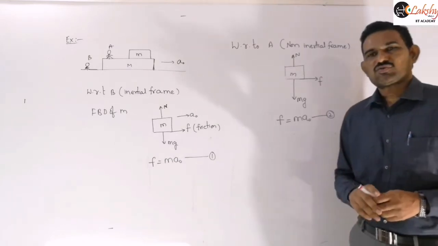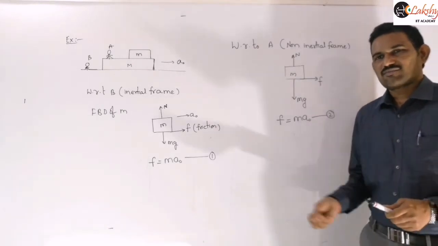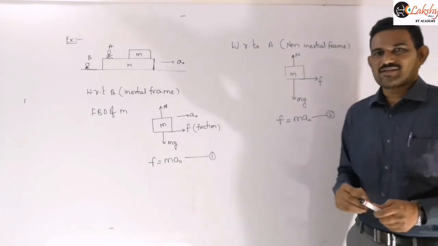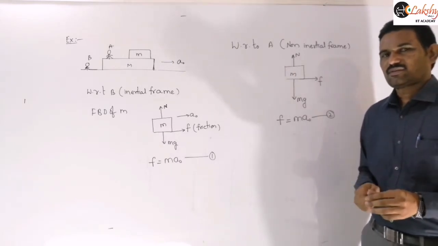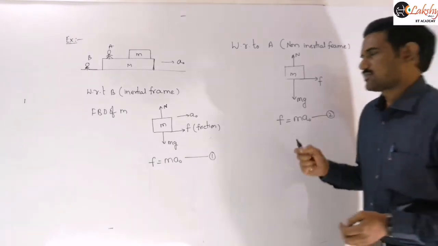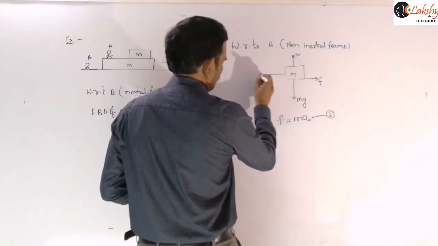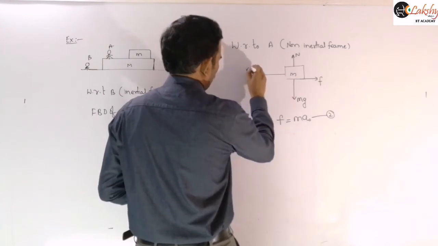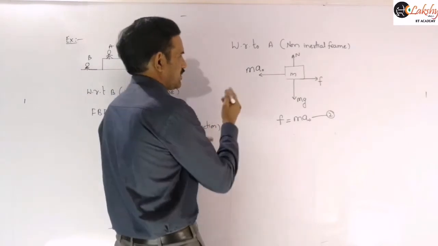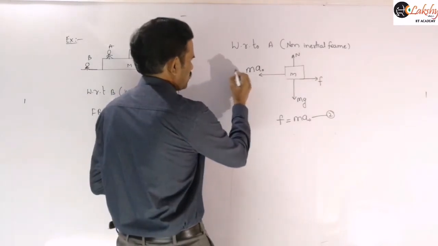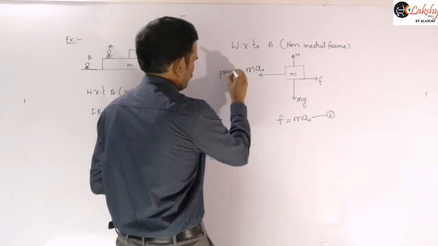we call pseudo force. Pseudo force means imaginary, which is not associated with any agent. Pseudo force, also called fictitious force, imaginary force. Now you may draw the diagram again, and then you can write this equation. Pseudo, that means you can represent this one, which is a pseudo force here.